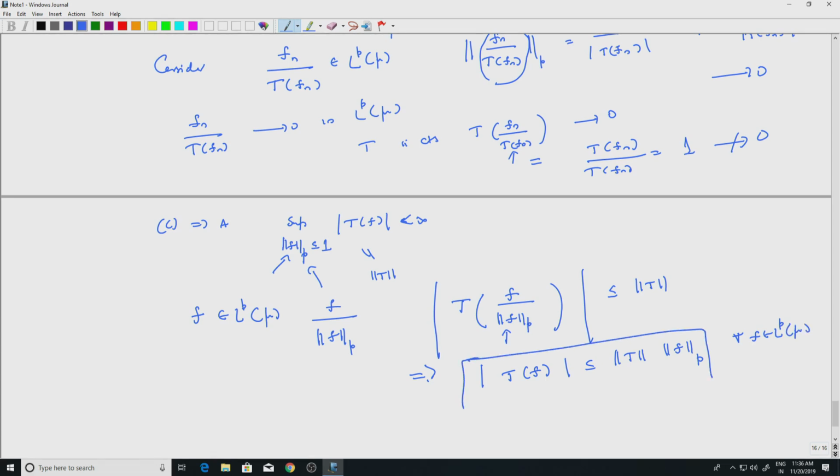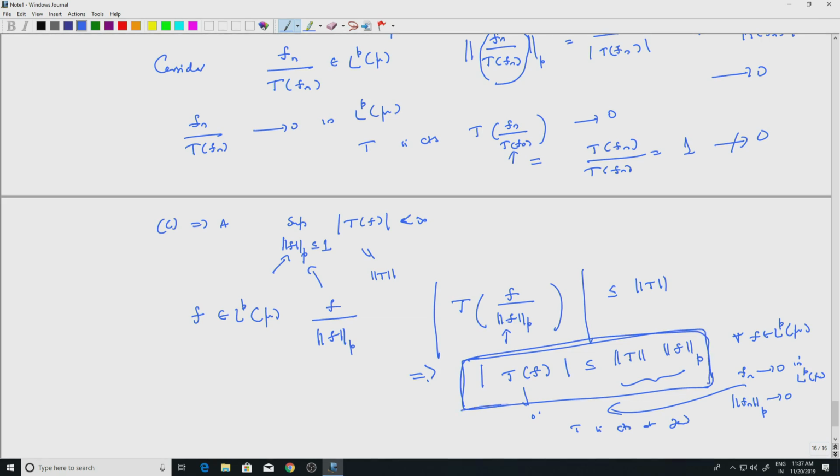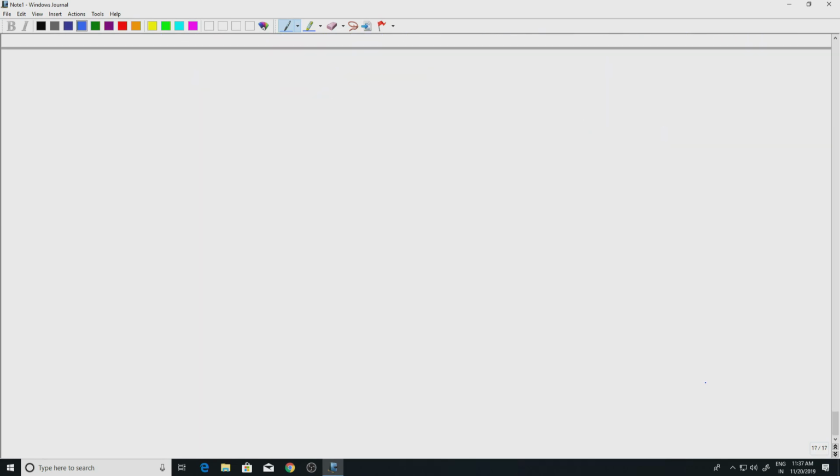And that is all that is necessary for continuity. Now if I take fn going to 0 in LP, then the LP norms of fn also go to 0 in the real numbers, and so the right hand side will go to 0, which means that T fn goes to 0, because of this inequality. So T is continuous at 0. Whenever you have this particular inequality, that is the same as saying it is continuous. These are general results for continuous linear functionals.